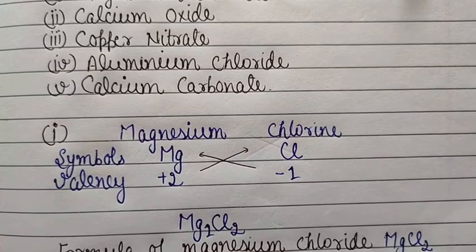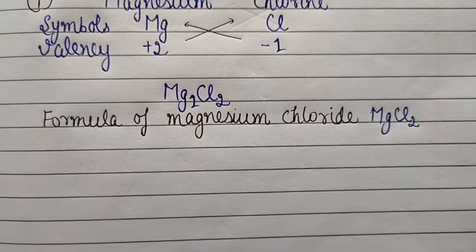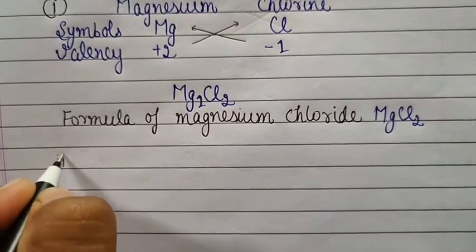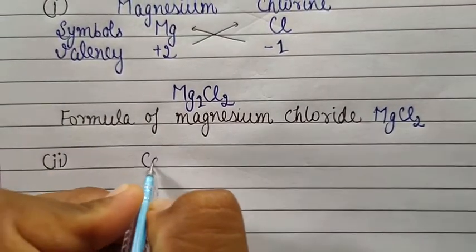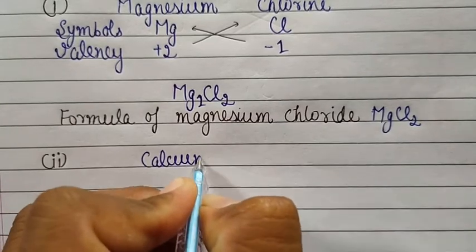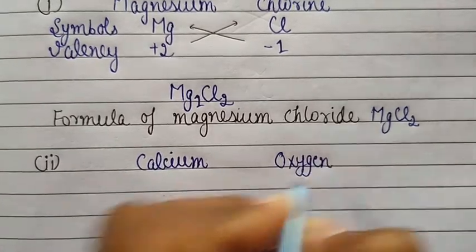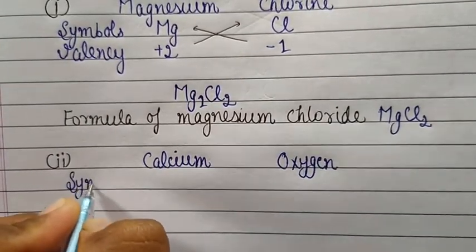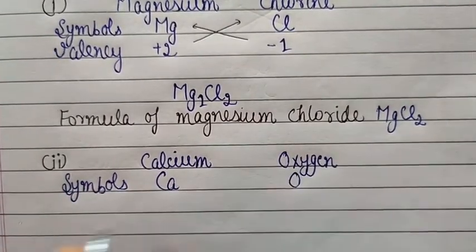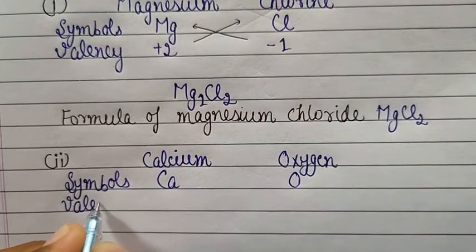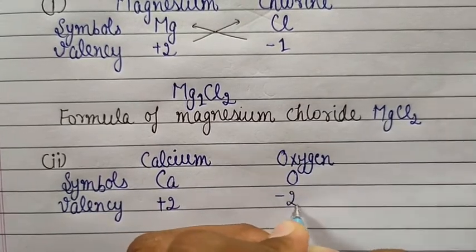Okay students, now we are moving on towards our second question, which is to write the formula of calcium oxide. From the name of the compound, what can we conclude? That it is made up of calcium as a metal and oxygen as a non-metal. We will write down their symbols. The symbol of calcium is Ca, and that of oxygen is O. And we will write down their valency. The valency of calcium is +2, and that of oxygen is -2.